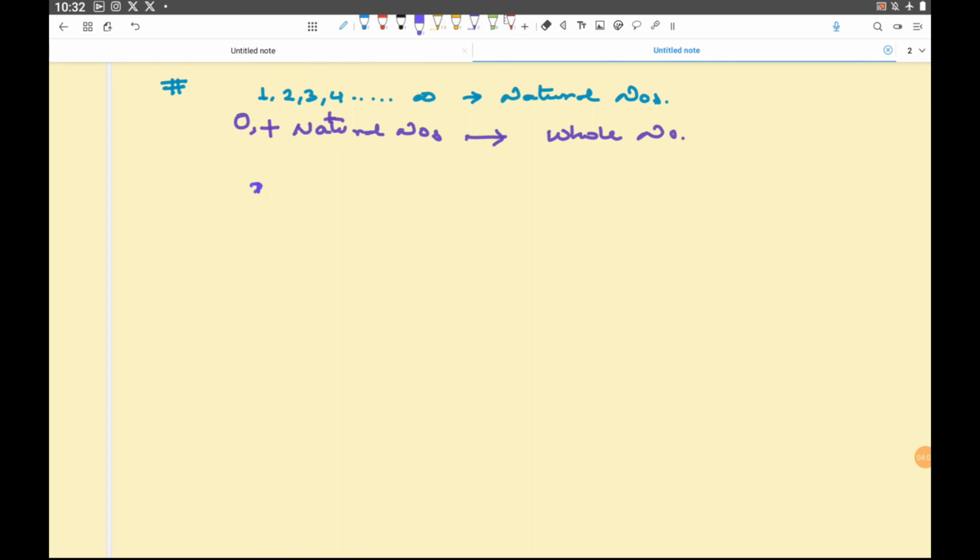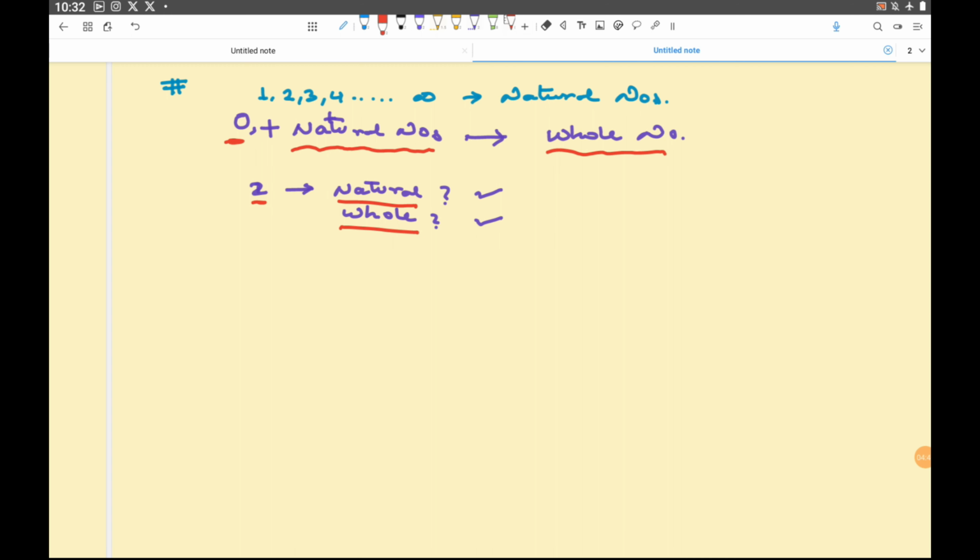for example, if I say 2, is it a natural number or whole number? Think. So I'll say that 2 is also a natural number and 2 is also a whole number. What's wrong in that? Because in whole number, 0 is there and all the natural numbers are there as part of whole number. So yes, 2 is a natural number, but it is also a whole number.